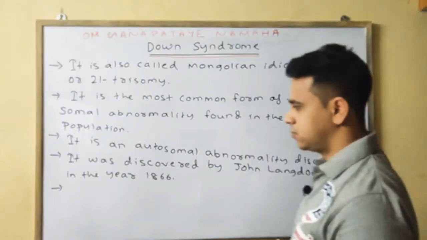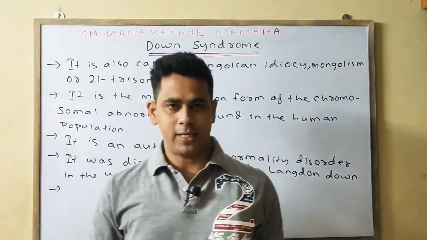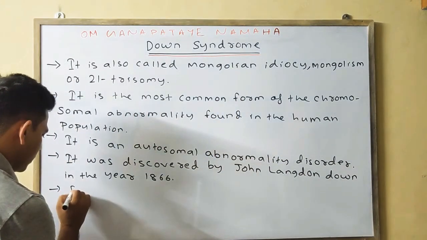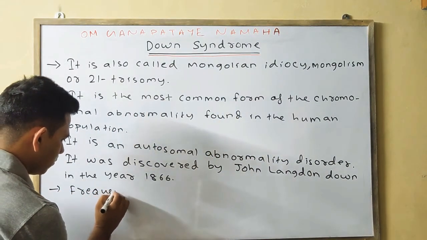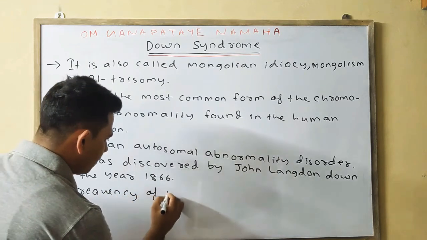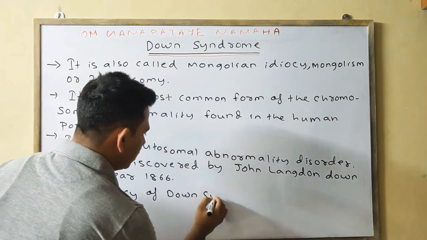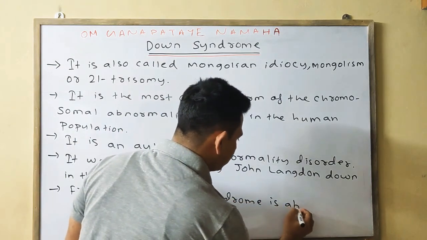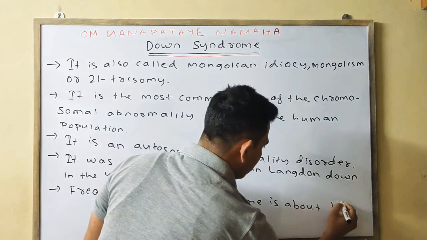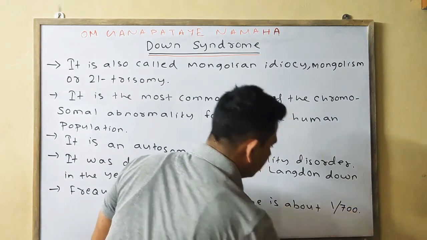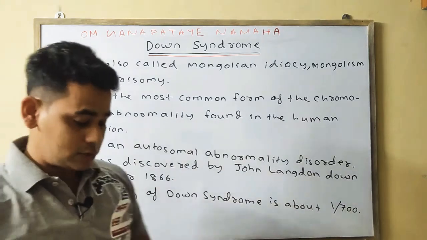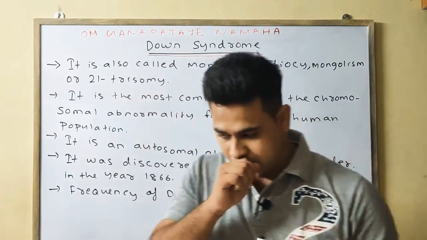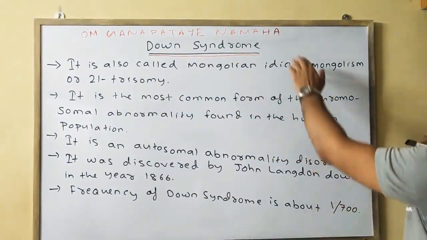The frequency of Down syndrome is about 1 for every 700 persons. Which means if you take 700 persons, then one person gets infected by Down syndrome.